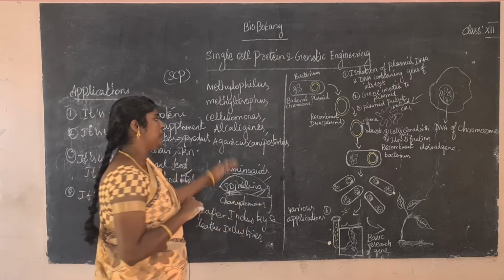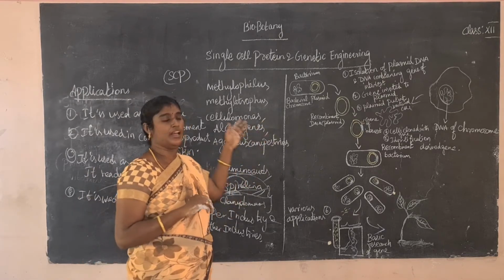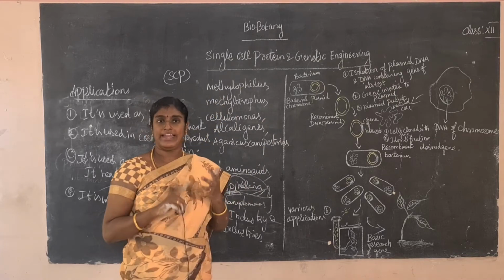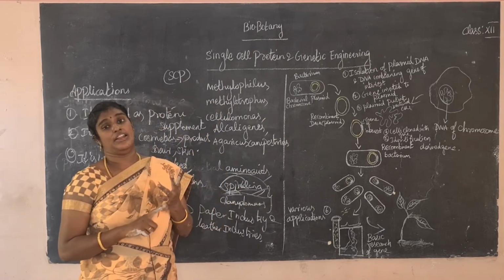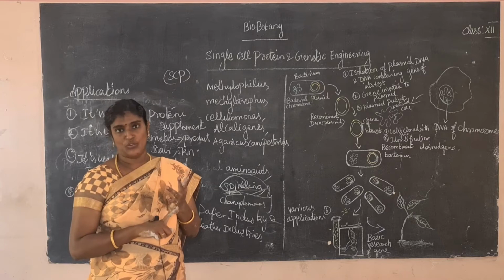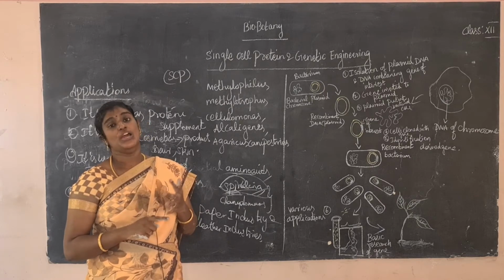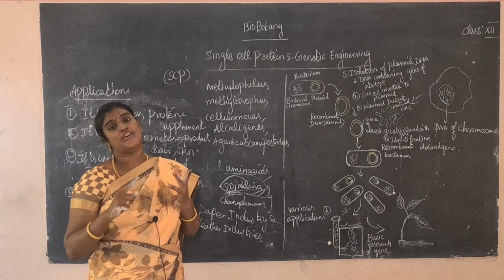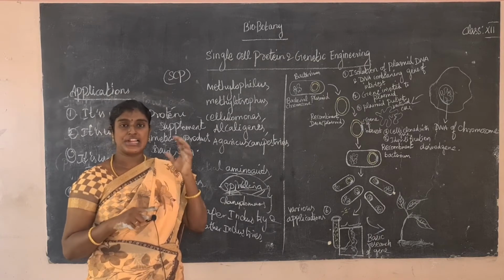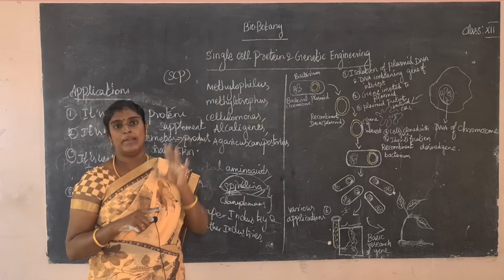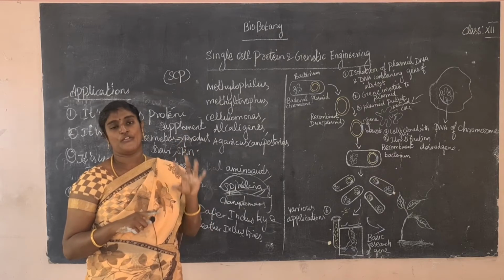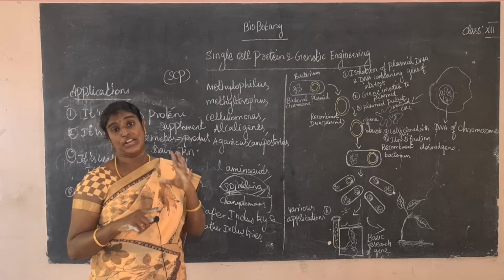Okay, so what are the main ingredients present in single cell protein? Mainly, the nutritive value, the protein content, is higher compared to other foods. Next, carbohydrates, fats and lipids, essential fatty acids, vitamins and minerals are also present. So it is used as a food protein supplement.